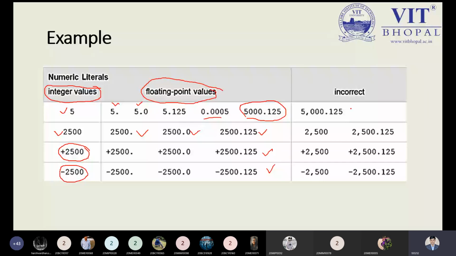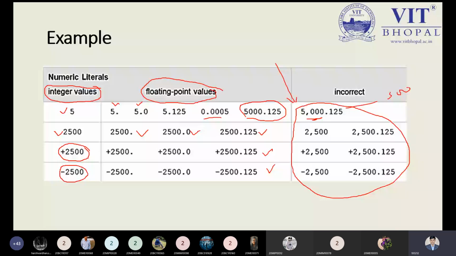But when you look at this part, that is the incorrect one we have over here. Now, can anyone tell me why this value is incorrect? Because of the comma. Because the comma has come in between. Good. We are using the comma, and the comma is not part of representing numerical literals or numerical values. That's why we can't use this one. How can we correct it? We can correct it like 5000. or 0.125.